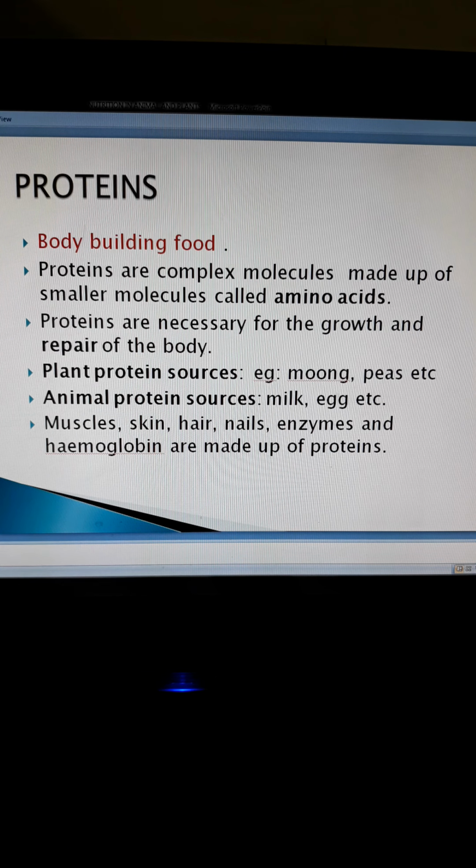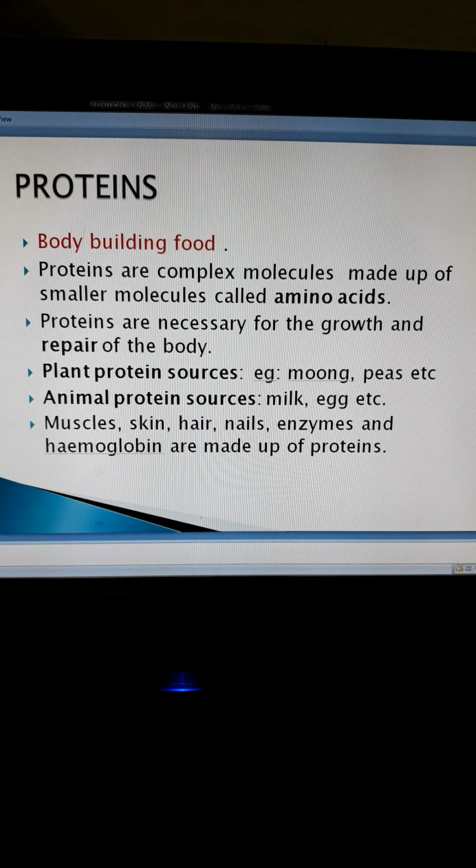Proteins are complex molecules made up of smaller molecules called amino acids. There are 20 different kinds of amino acids which are required by our body. Amino acids are made up of vital elements like carbon, nitrogen, hydrogen, oxygen and sometimes sulfur and phosphorus also.